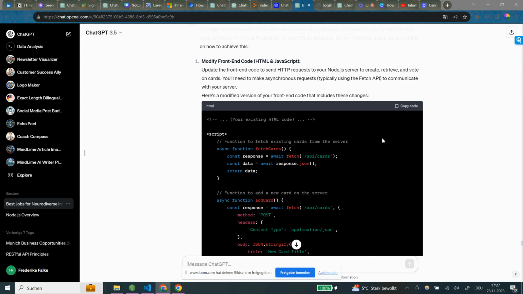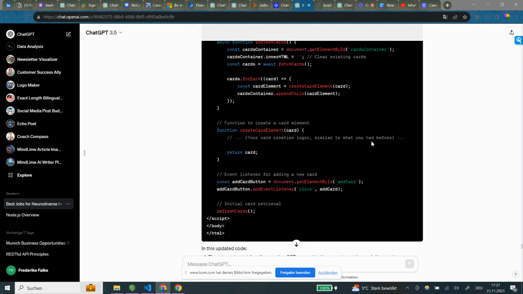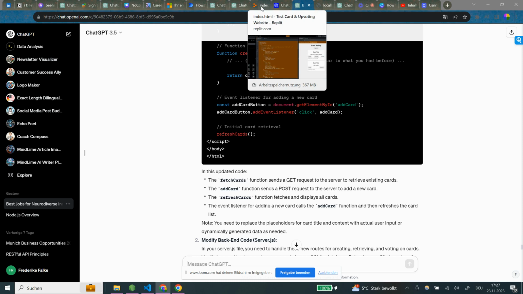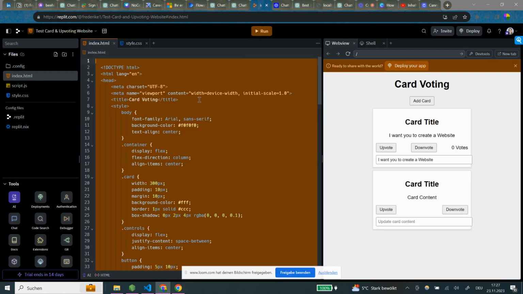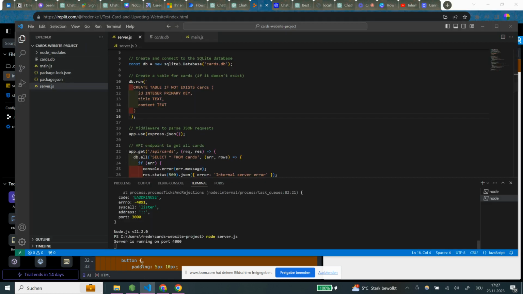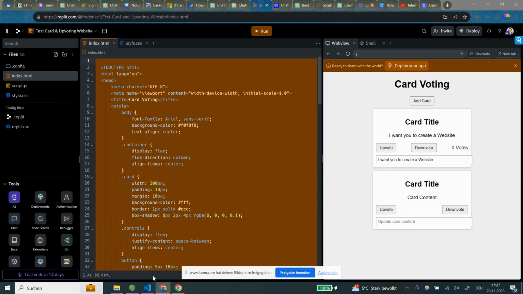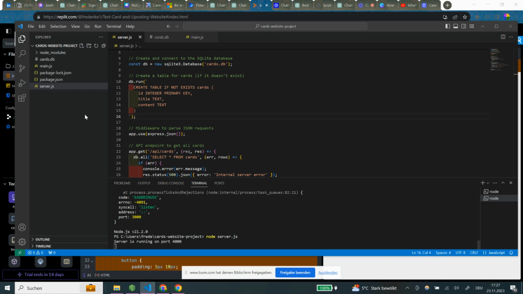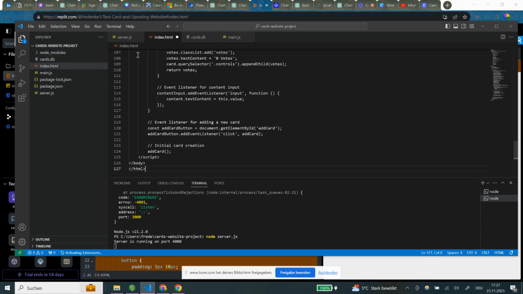Okay, your existing HTML code. So it says basically we have to include the existing HTML code. So we make a copy-paste here. We go to Visual Studio Code. We don't have this yet, so we need an HTML file, which is index.html. Sorry, I have to open this again. So we call this index.html. And in here now we put this whole code.